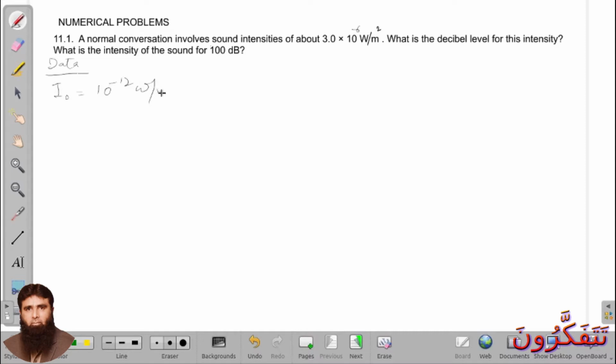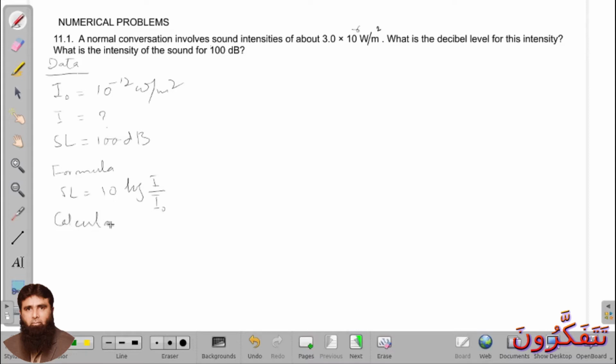So the formula is the same in this case as well, which is sound level is equal to 10 log of I over I naught.